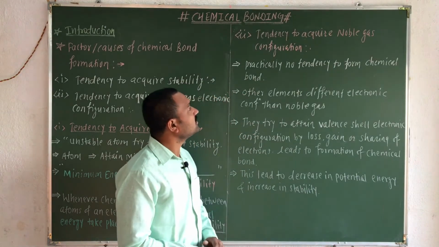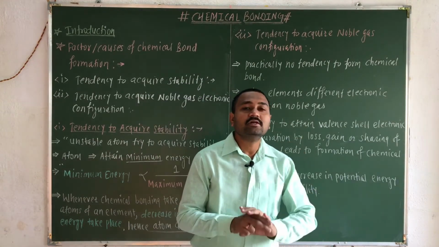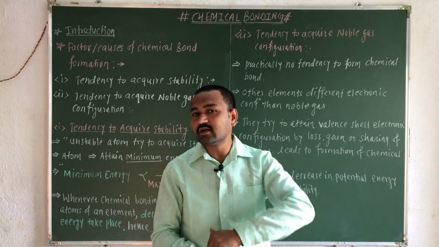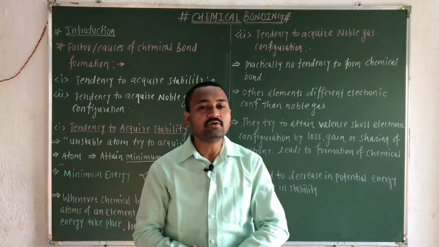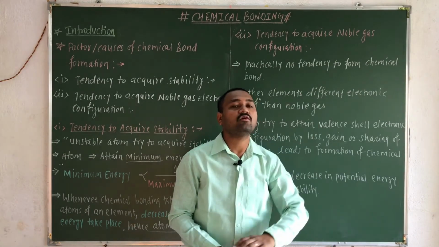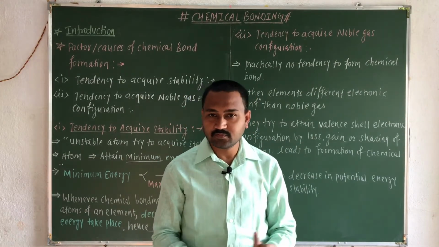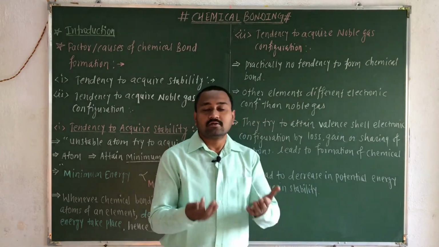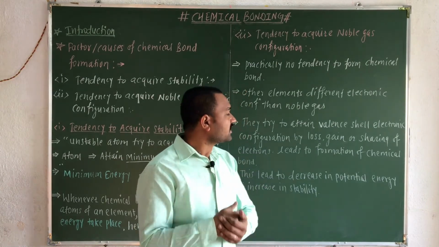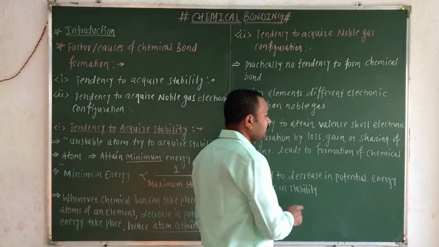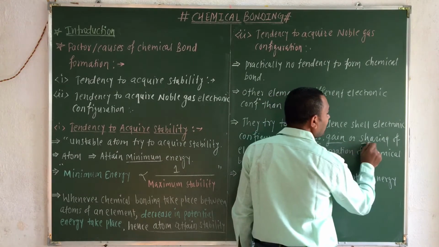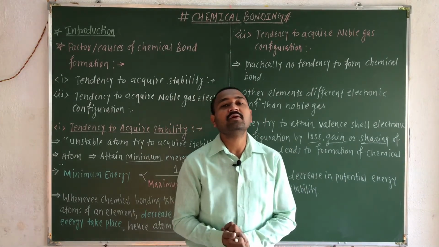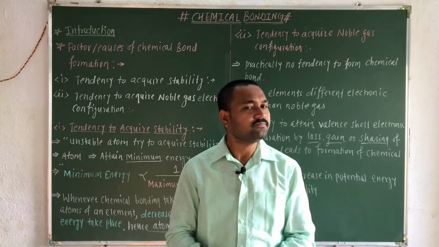Now remember, the other elements do not exhibit the electronic configuration of the noble gases. So what will the atoms of the other elements do? They will try to achieve that electronic configuration so that they become stable. That is a very simple thing. Whenever the other elements try to achieve that electronic configuration, in that process the atom either loses, gains or shares its electrons with other atoms, and this leads to the development of an attractive force, nothing but a chemical bond.